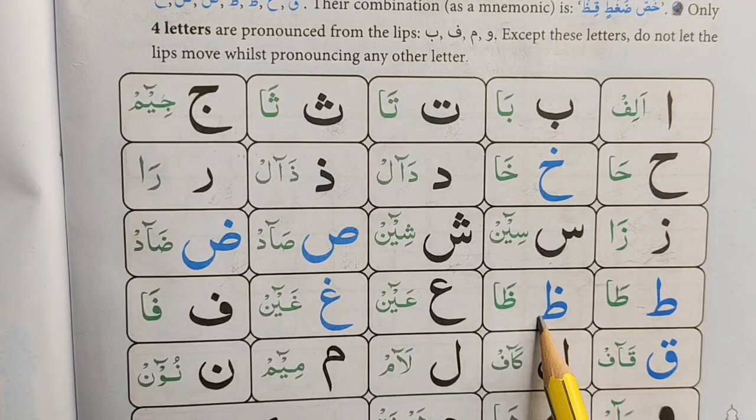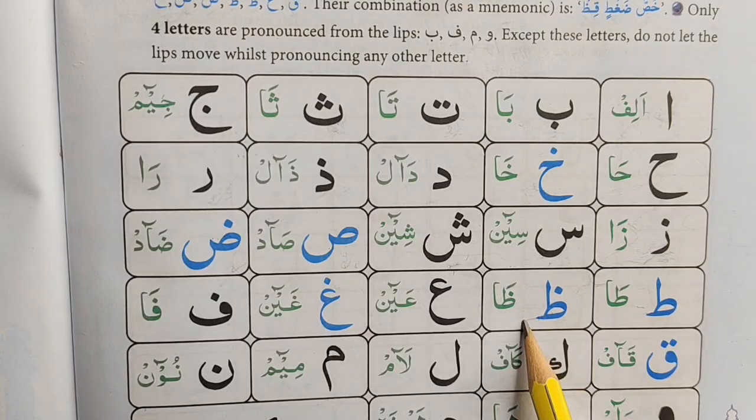Zo. Pronounced from the top of the tongue and the inner edge of the upper teeth.